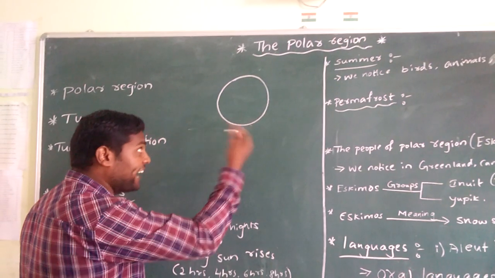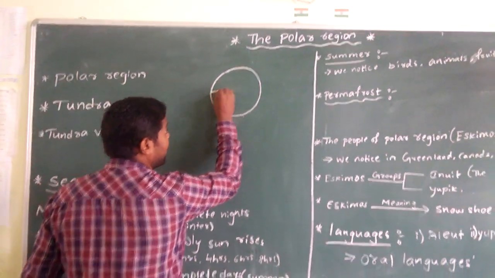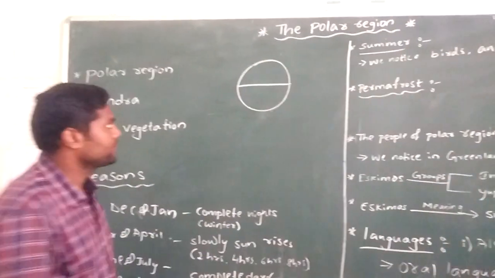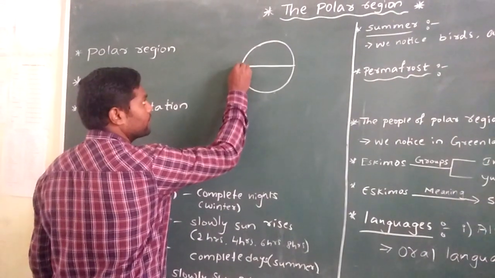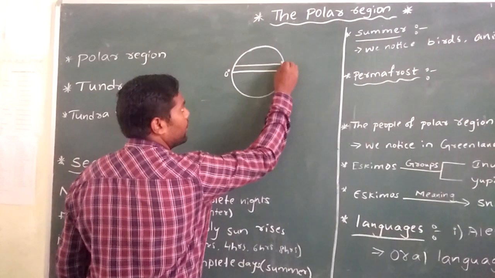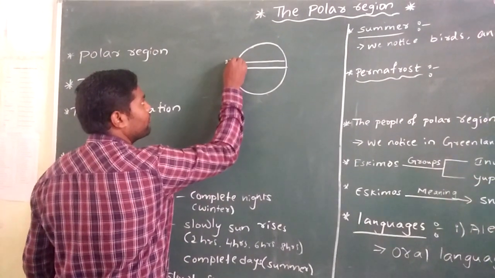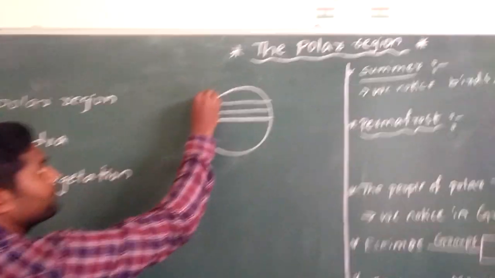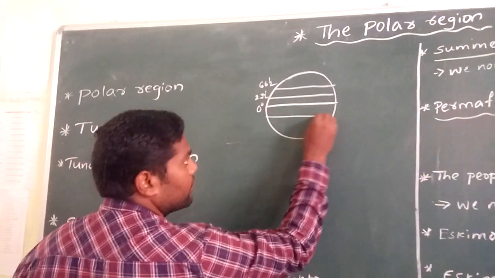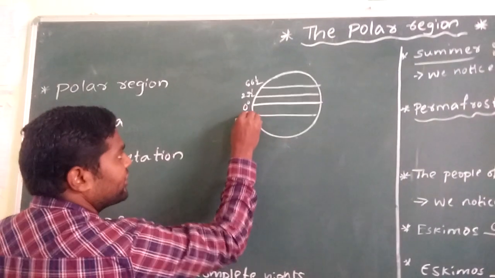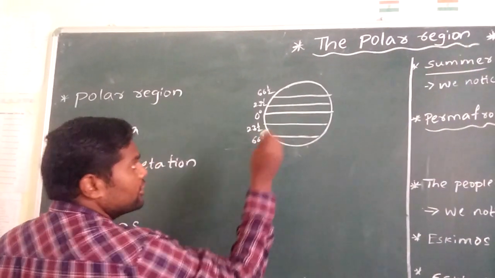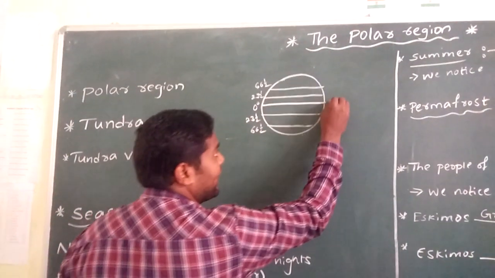If this is the earth, this is the equator, you know very well. The equator divides the earth into two equal parts. It is 0 degree. Next, 23 and a half. Next, 66 and a half. 23 and a half. 66 and a half. So 0 degree latitude is called equator.